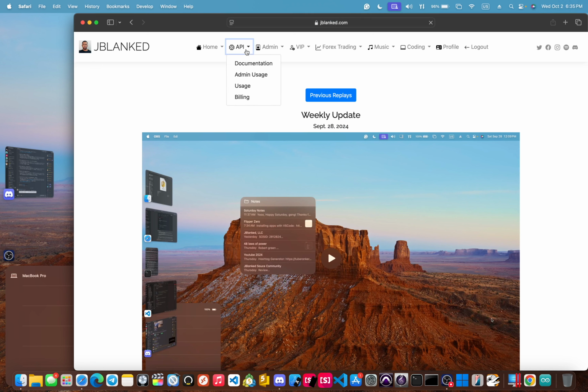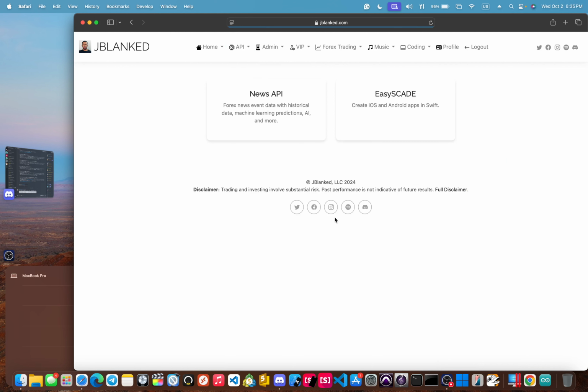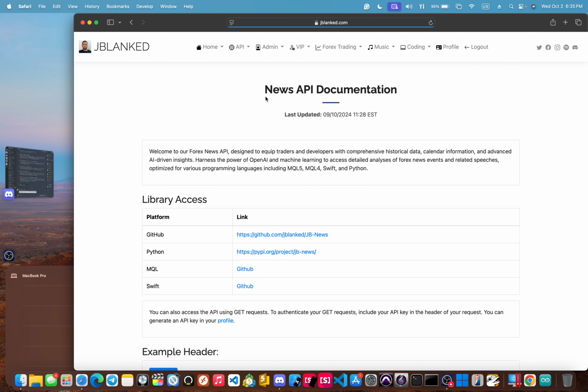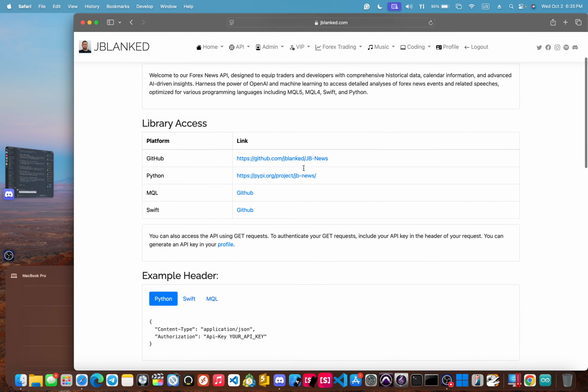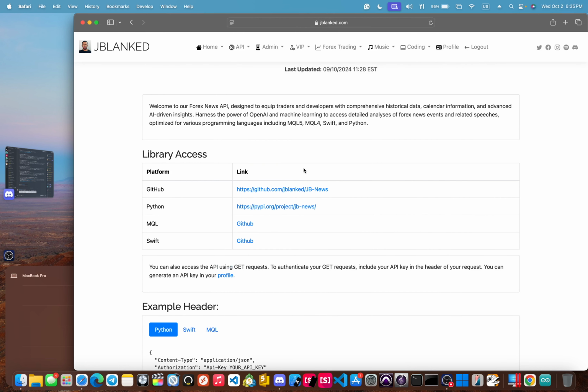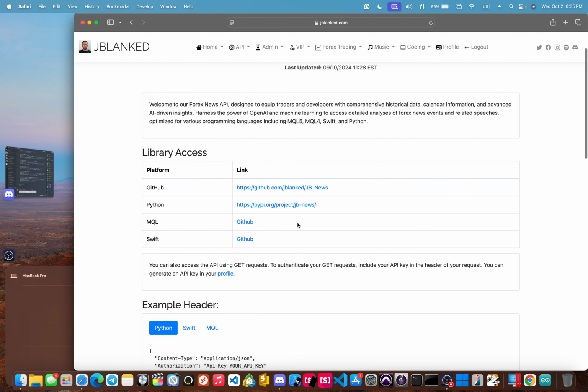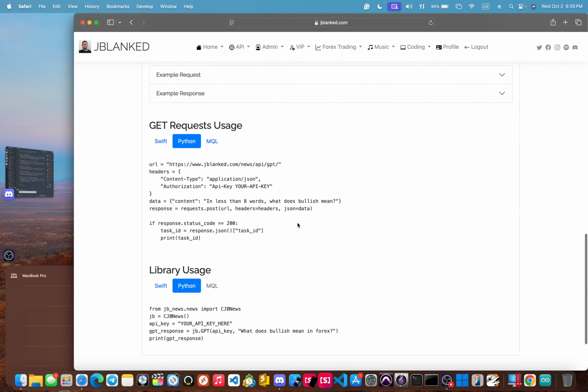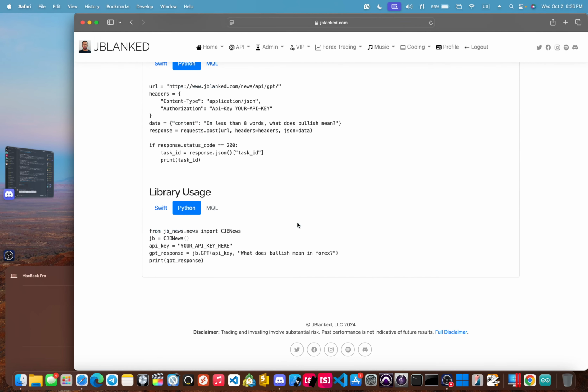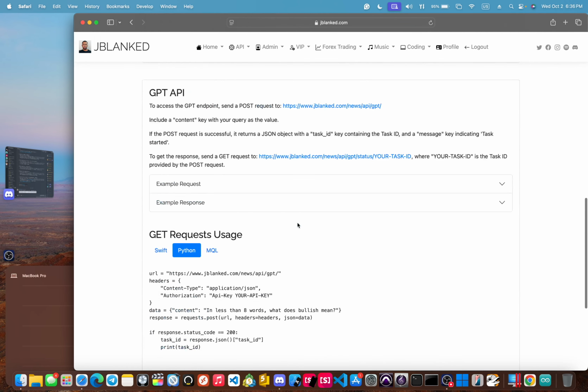They also get access to our APIs. We'll go to documentation. This is the news API. You get unlimited access to the news API, which has machine learning and backtesting, and can be used in MQL4, MQL5. We have a Swift library, we have a Python library, and of course through GET request, it can be accessed through anything that has access to HTTP methods.